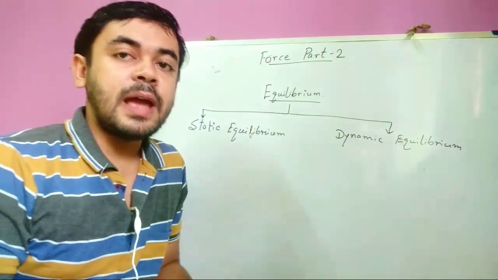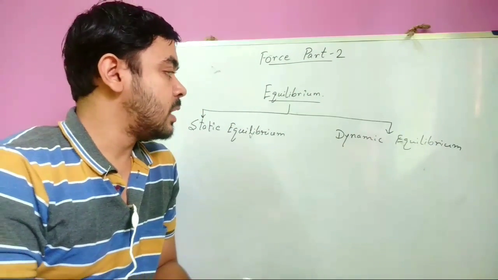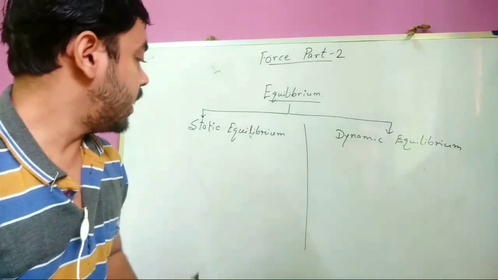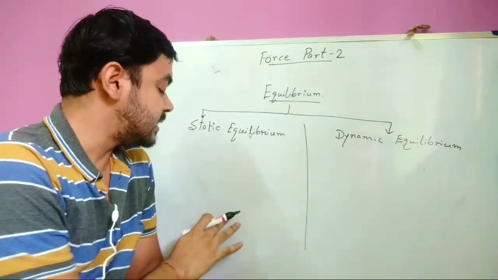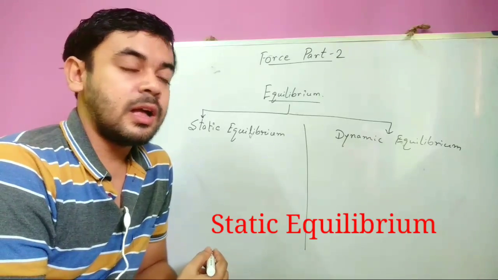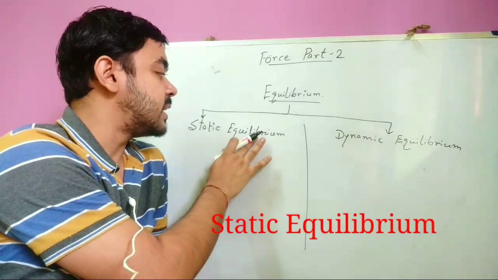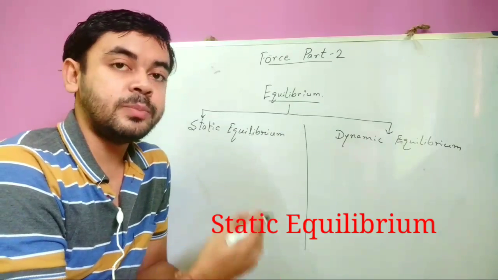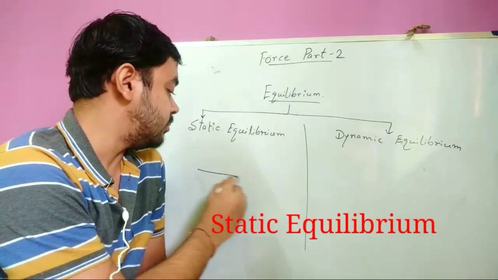Static equilibrium and dynamic equilibrium. Now, what is static equilibrium? When a body remains in a state of rest in the presence of several forces acting on the body, then its equilibrium is known as static equilibrium.